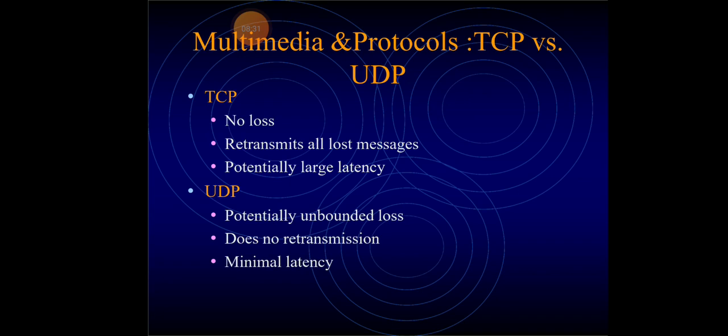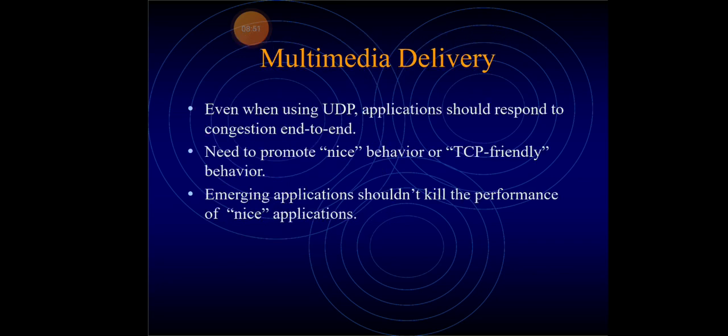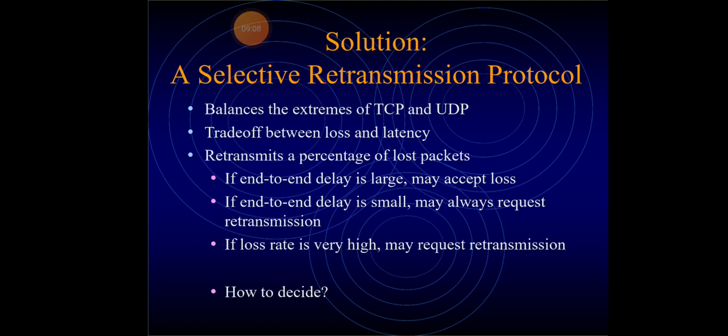For TCP there is no loss, and if a loss occurs we retransmit all lost packets, which potentially causes large latency. UDP does no retransmission and provides minimal latency, but it has unbounded loss. For multimedia delivery, even when using UDP, applications should respond to congestion end to end and promote nice, TCP-friendly behavior. Emerging applications should not kill the performance of nice applications. Then a solution is the selective retransmission protocol.